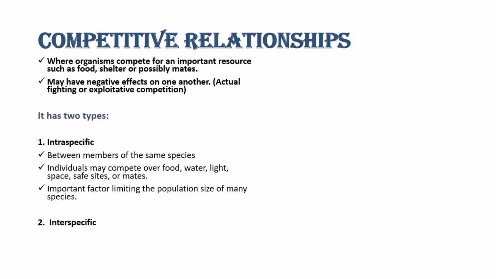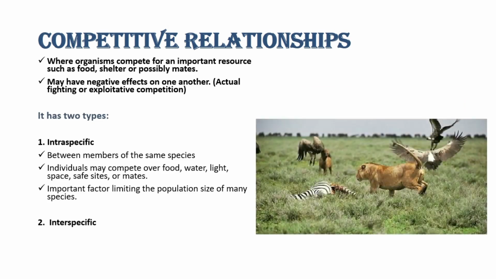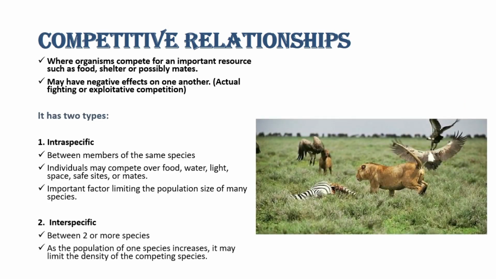The second type of competitive relationship is interspecific, in which two or more species are competing. And in this type of competition, we can say that it may limit the density of the competing species. That was all about ecological relationships.